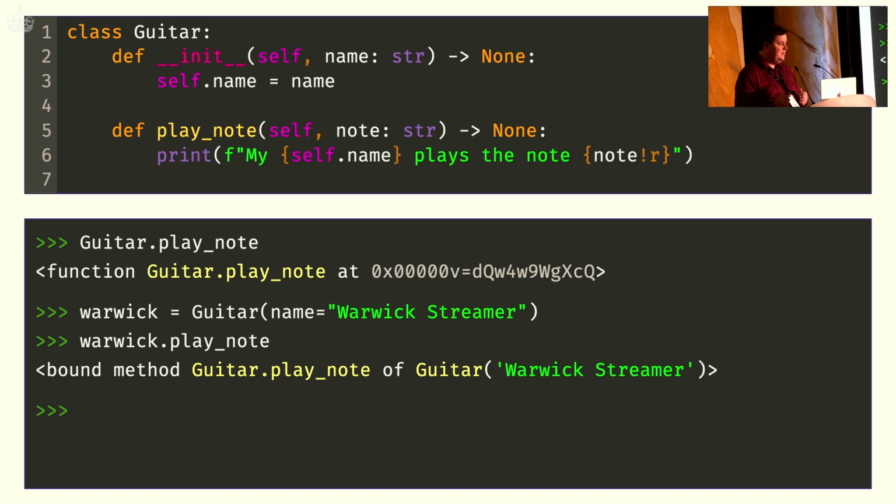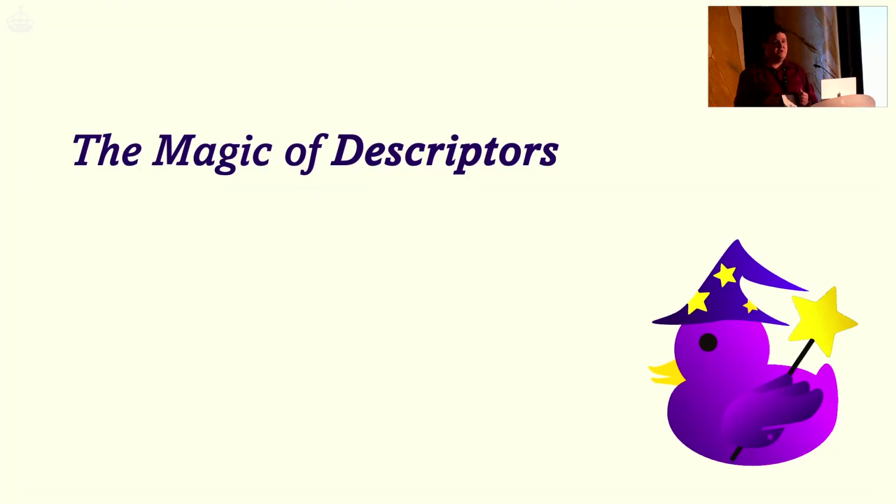So what is that descriptor protocol? What is the magic of descriptors? Well, it's actually quite simple. It's not that complicated, but if you don't know that it exists, it really looks like magic. The descriptor protocol, or the descriptor methods, are well defined in Python's data model. They're just a bunch of 3 special methods, sometimes called magic methods or dunder methods, that you can implement for your own class that will then influence this attribute access.